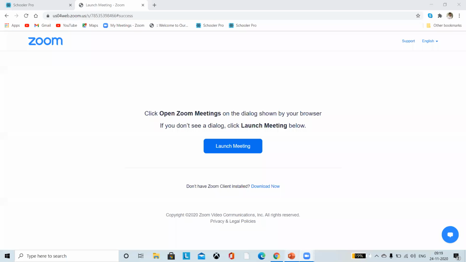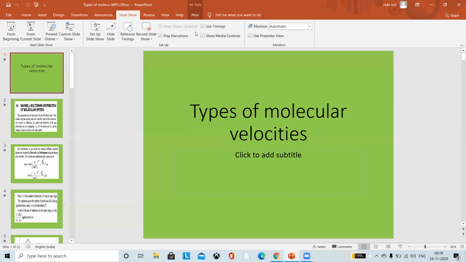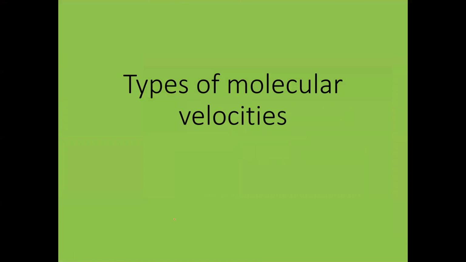Hello everyone. Today we are going to discuss molecular velocities, the types of molecular velocities. Different types of velocities are possessed by the molecules of a gas. In a given gas, different molecules will be moving with different velocities. That point we have to understand first. So what we're discussing is types of molecular velocities.